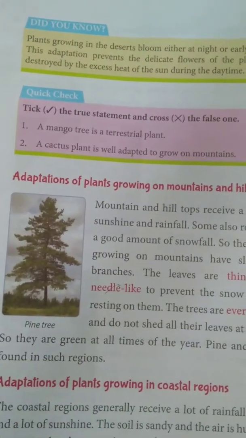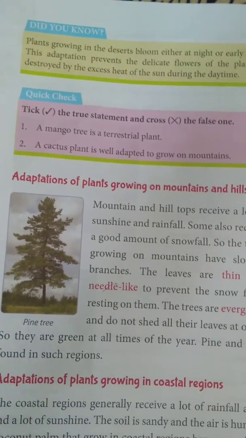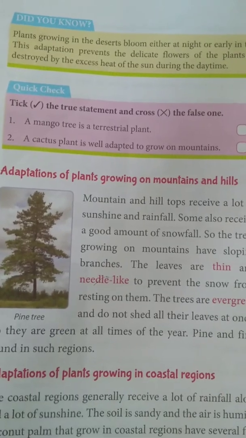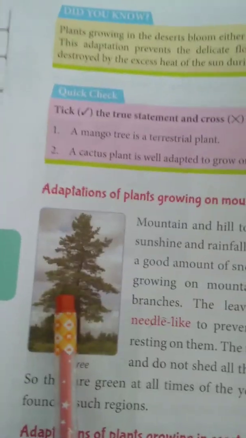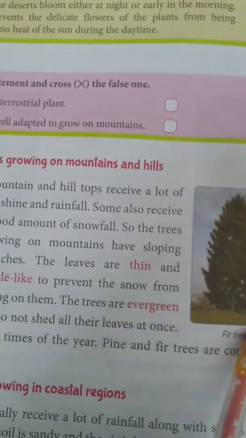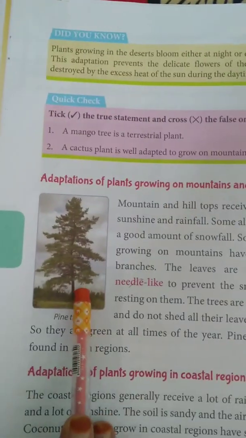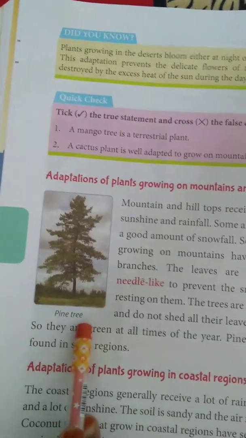Usually the mountain areas receive a lot of rainfall and sunshine, and some mountains also receive a good amount of snow. As you can see, this is how trees of mountains look. These are two trees which grow on mountains. Why are they looking like this? These trees have sloping branches.